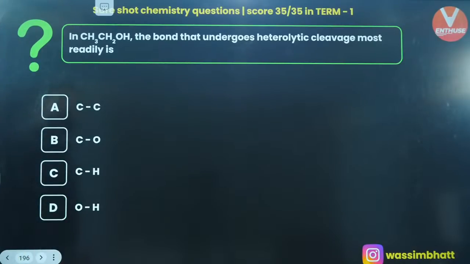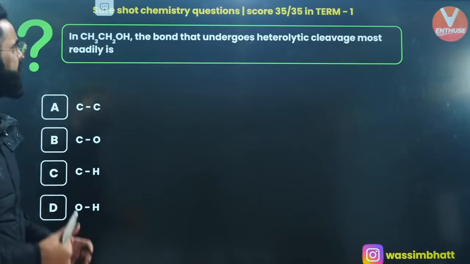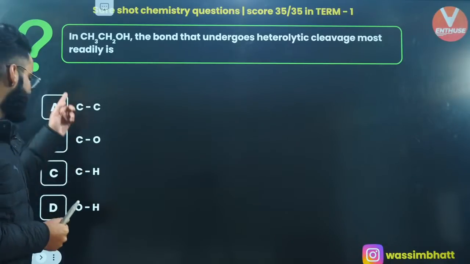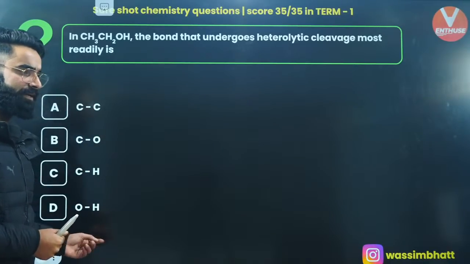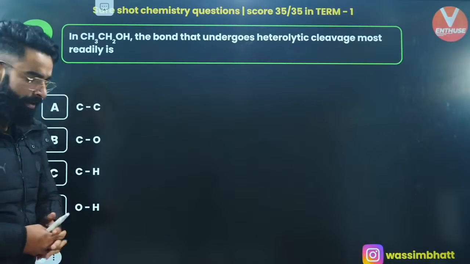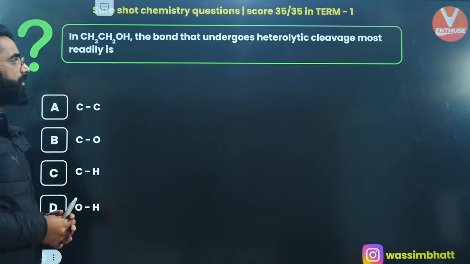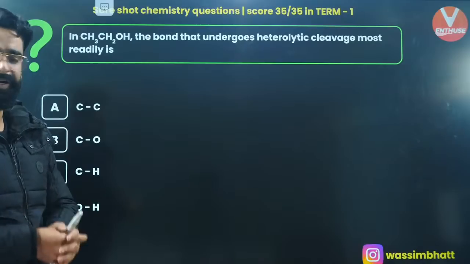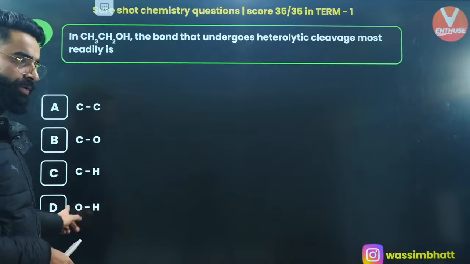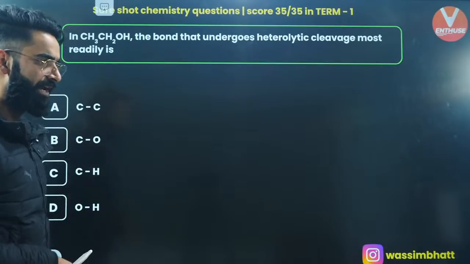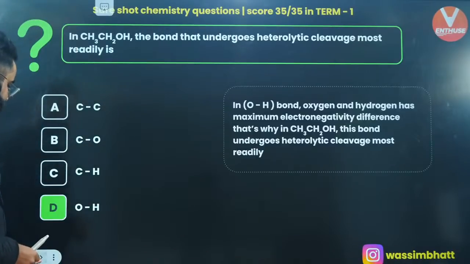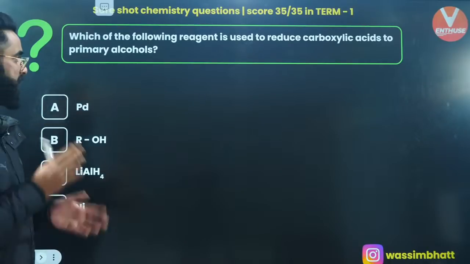Okay. One more. In CH3OH, the bond that undergoes heterolytic cleavage most easily. Which bond will undergo heterolytic cleavage more easily? Wherever the electronegativity difference is more, that bond will show the heterolytic cleavage easily. So it's going to be option D. In case of OH, the electronegativity difference is maximum, so this will undergo cleavage easily.